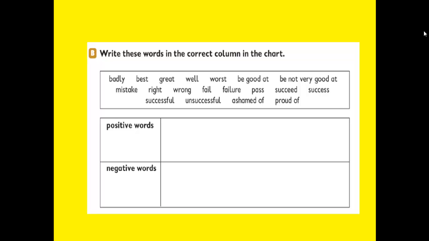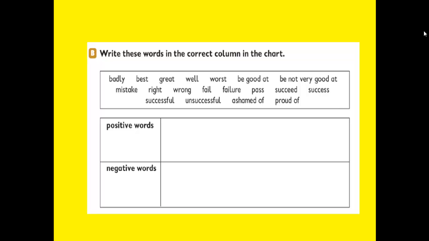We have a lot of words. Some of these words have positive meanings and others have negative meanings. Here in this chart we want to divide these words into positive and negative words. Let's deal with them step by step, or word by word.